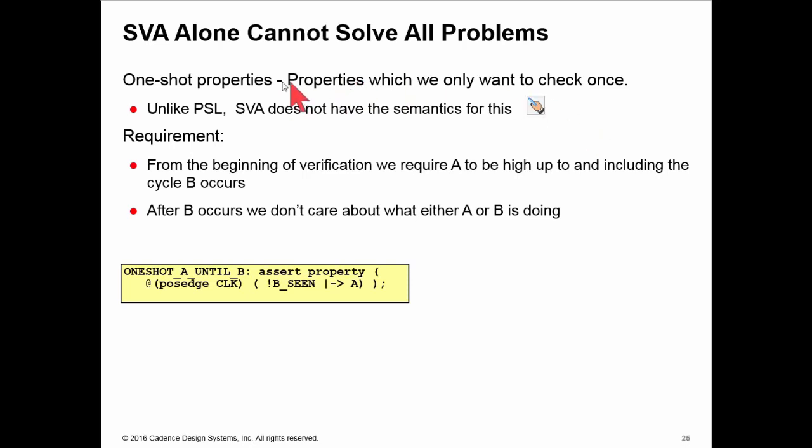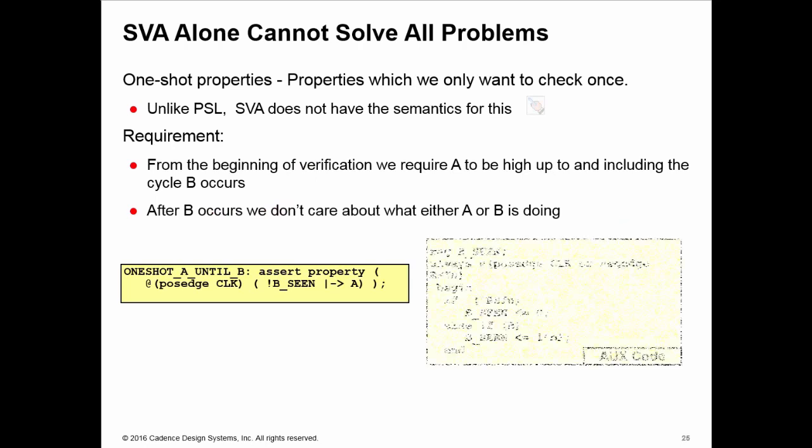One of the things SVA can't do is describe a property which only gets evaluated once. For example, if our requirement is from the beginning of verification to require A to be high up to and including the first time B occurs, that's a one-off check. Once B occurs, we're not interested in the relationship of A and B anymore with regards to this property. So what we can do is create some auxiliary code to help us do this.